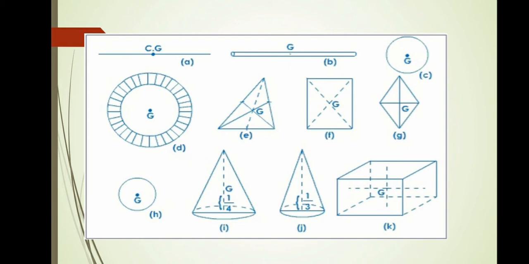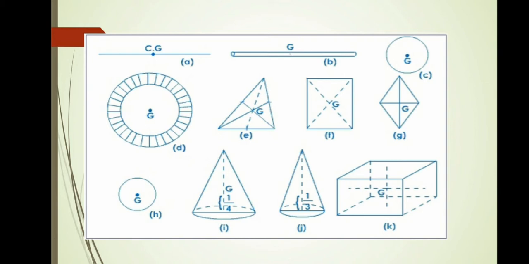The distance of the center of gravity of the cone from the vertex is given by y bar equals the integral of y dm divided by the integral of dm. By applying the center of gravity formula, we can easily calculate the value for the center of gravity of a right solid cone.